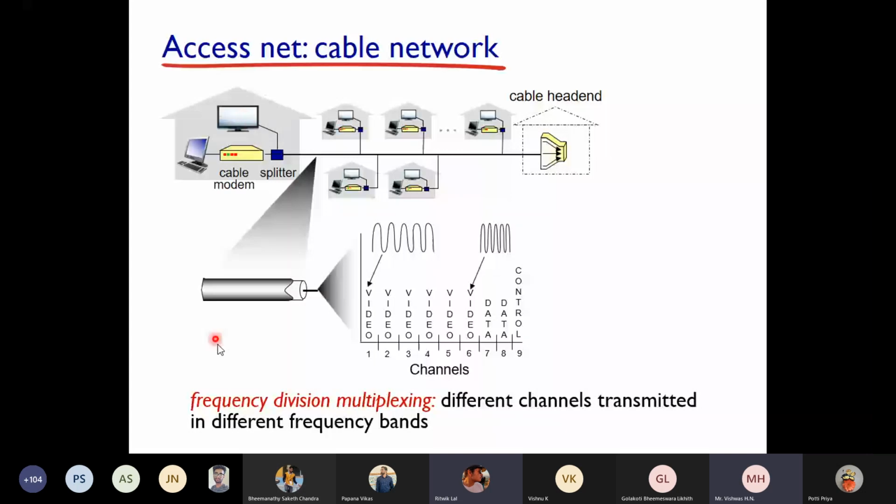This cable head end located in the exchange office will collect data from multiple cable modems at a time, and that will be given to a proper service provider. So this is about cable networks.